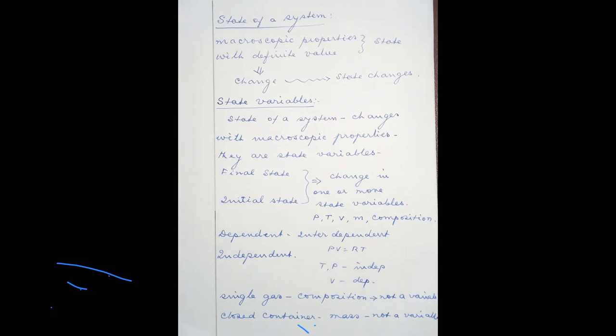I suppose you might have clearly understood what a state variable is. If you are not able to understand, I want to repeat this. The state of a system is defined by the macroscopic properties. Macroscopic properties means the thermodynamic properties of very big assemblages. These properties define a system, and therefore they are called state variables.